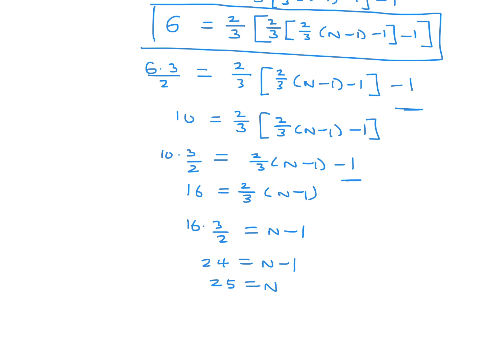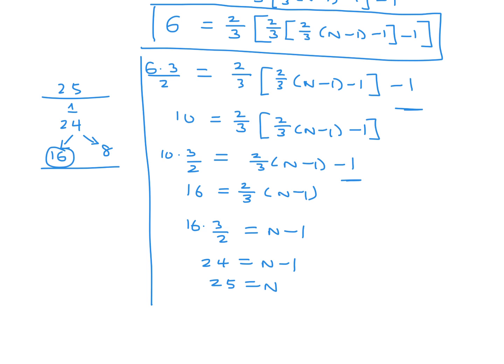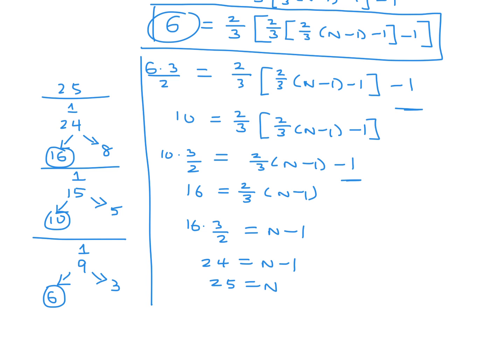And I'd like to verify that 25 is correct. So we started with 25. The 1st witch fed you 1, and that means you had 24 left. That witch then takes 1/3 for herself and leaves 2/3, which is 16. Okay, next witch, starting with 16, feeds you 1, that leaves 15, takes 1/3 for herself, leaves the other 2/3, that's 10. And the final witch feeds you 1, I believe, and that leaves 9, takes 1/3 for herself and leaves 2/3, and that would be 6. And 6 is indeed how many were left. So we verified that we've done this correctly.